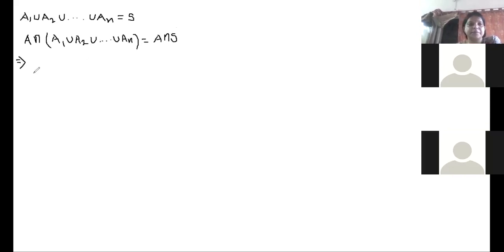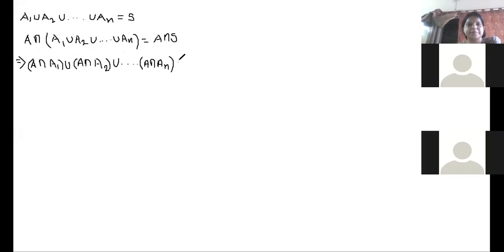Our left hand side will be, according to distributive law, A intersection A1, union A intersection A2, and likewise it is going on, union A intersection AN. And if you can tell me what about the right hand side, what it will be?